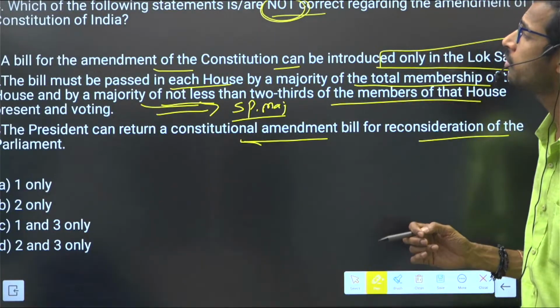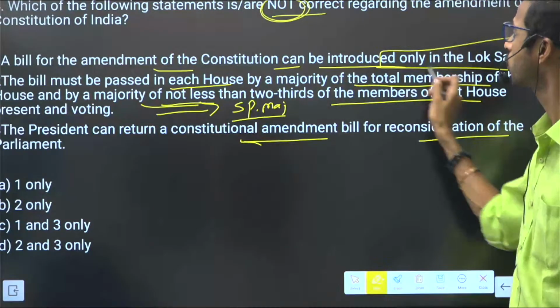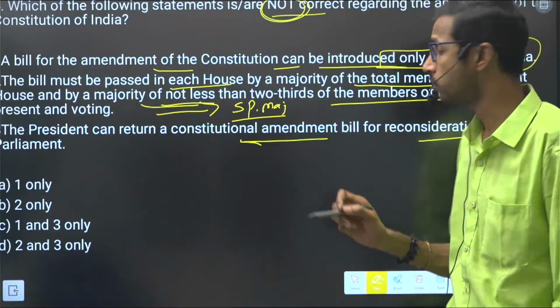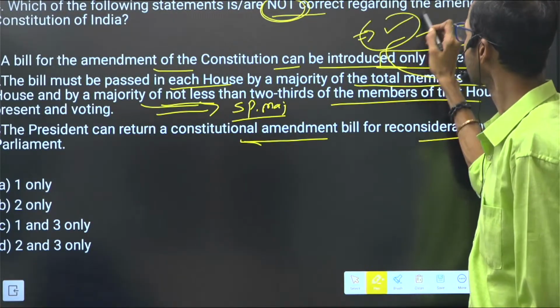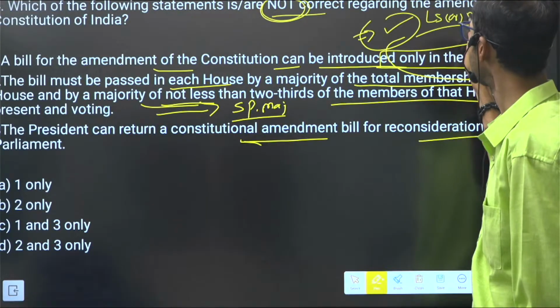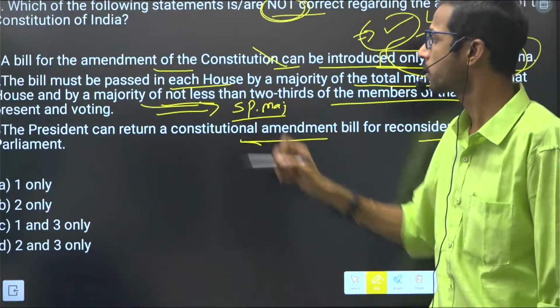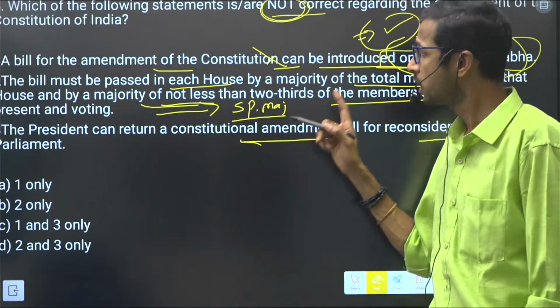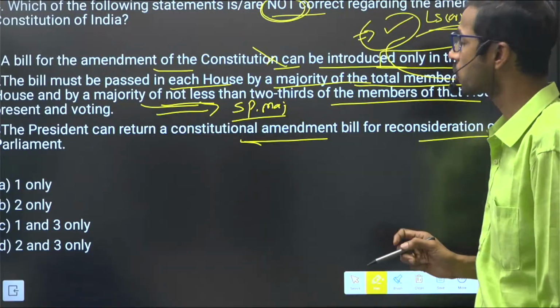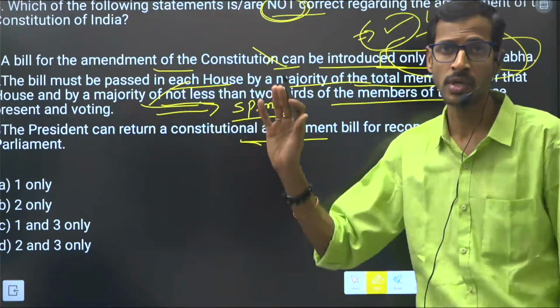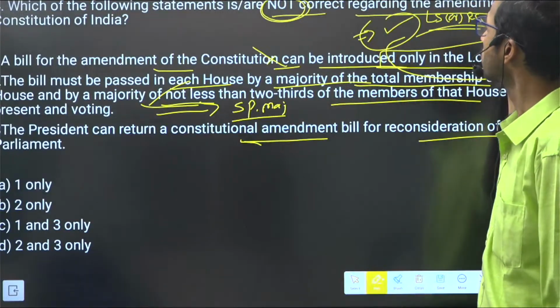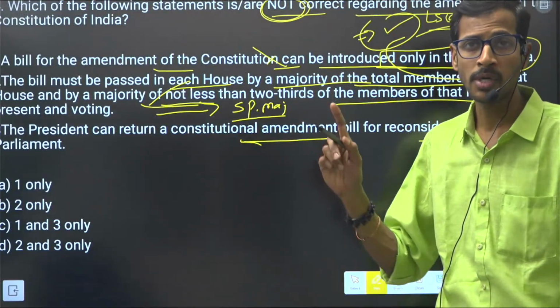First of all, a bill for the amendment of the Constitution can be introduced only in the Lok Sabha? No. It can be either Lok Sabha or Rajya Sabha, so that is not correct. Next, the bill must be passed in each house by a majority of the total membership. This is correct. A special majority should be there for passing the constitution amendment bill.